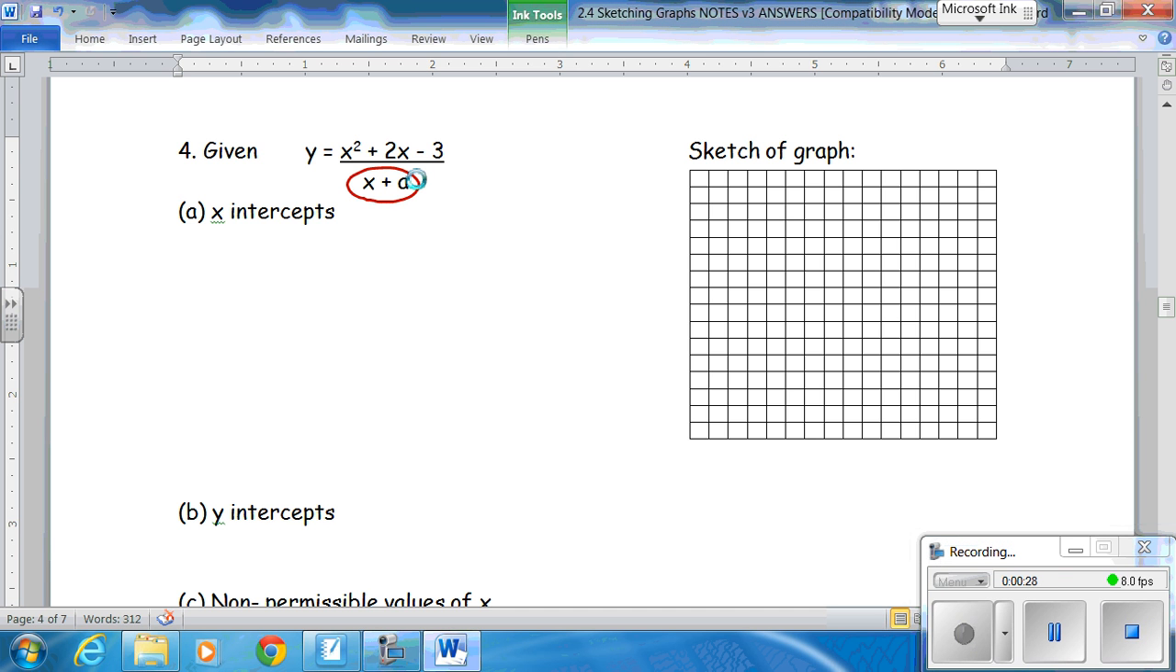All of a sudden there's a second variable in there. You can't graph it, or at least you can't graph it with your graphing calculator. But I can ask you several questions about it. First and foremost, what are the x-intercepts? Well, with the x-intercepts, y is always 0. So 0 is equal to x squared plus 2x minus 3 over x plus a.